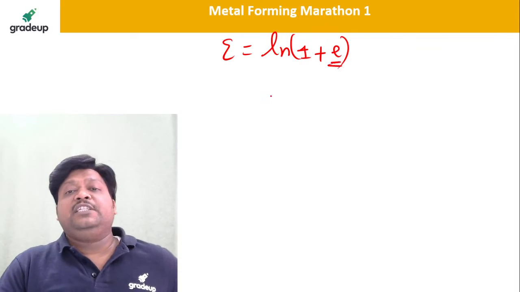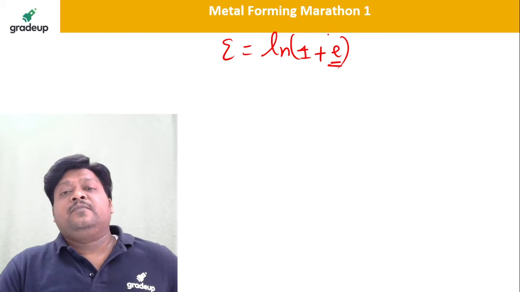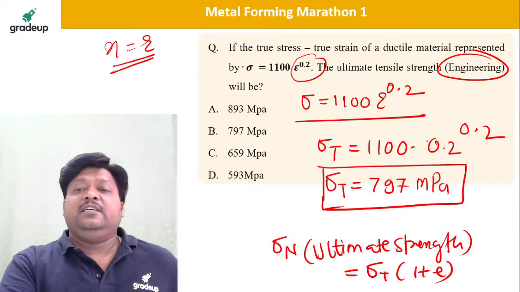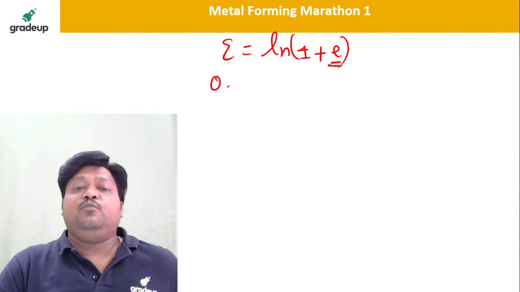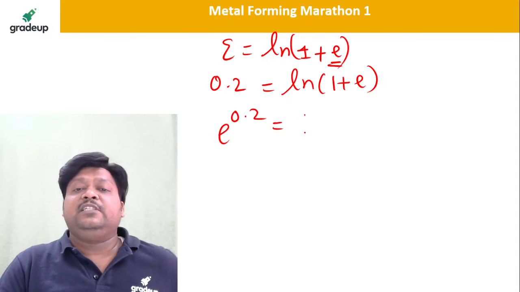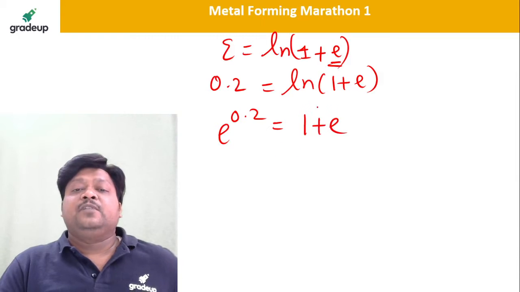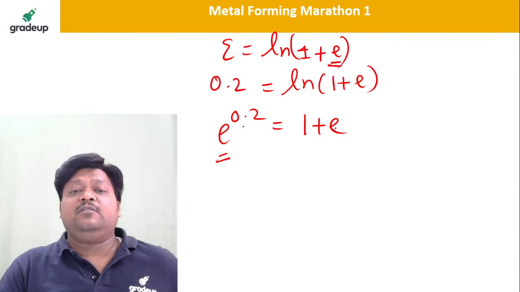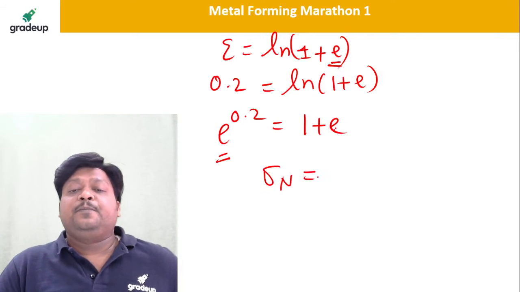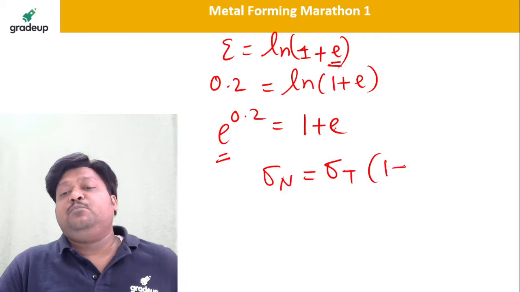So how much is e here? Epsilon is 0.2, so 0.2 is equal to ln of 1 plus e. So I can write e to the power 0.2 is equal to 1 plus e. This is e for exponential and this is e for strain. Don't confuse it. So sigma n is equal to sigma T into bracket 1 plus e.